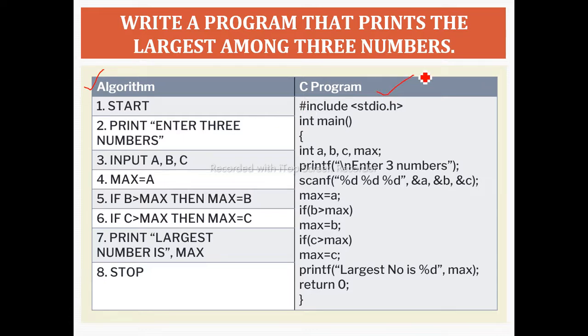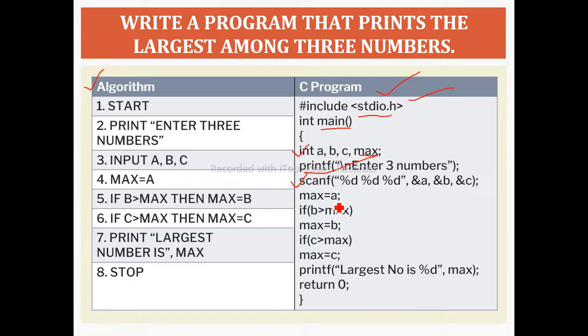Here is the C program for the execution of this. Firstly we include the header file and write the main function. Here is the declaration of the a, b, c variables to store the values of three numbers, and to find the maximum value we take a variable max. Next, using a print statement we display the statement, enter the three numbers. Using the scanf statement we save the values of the a, b, c variables.